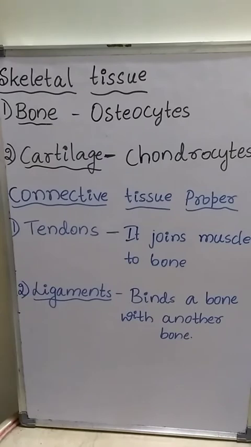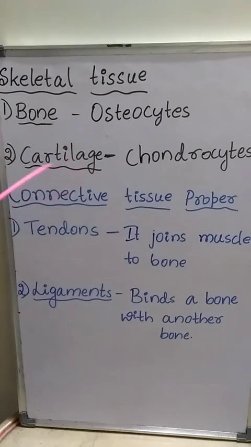Bones form various types of joints, which help in the movement of the body, like walking.